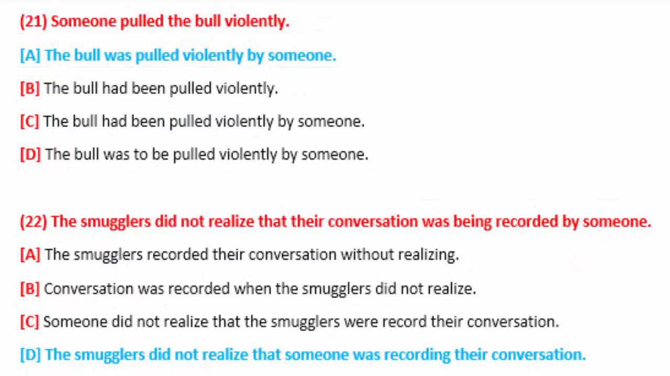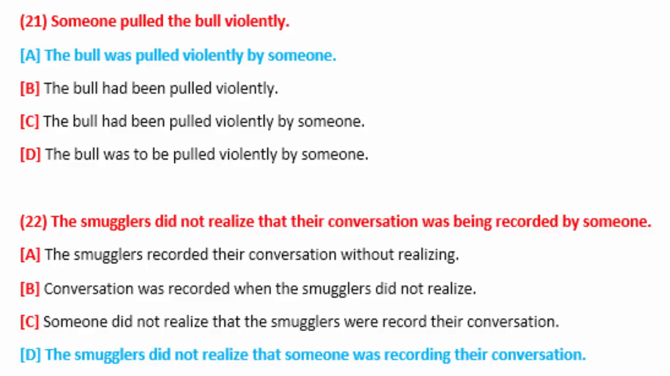Sentence number 21. Someone pulled the bull violently. The bull will come at the beginning. Was pulled as the verb. Was is the auxiliary verb of passive voice, and pulled is the past participle form, and violently will come as additional information, and by someone, agent plus object of the passive voice. So option A is correct here.